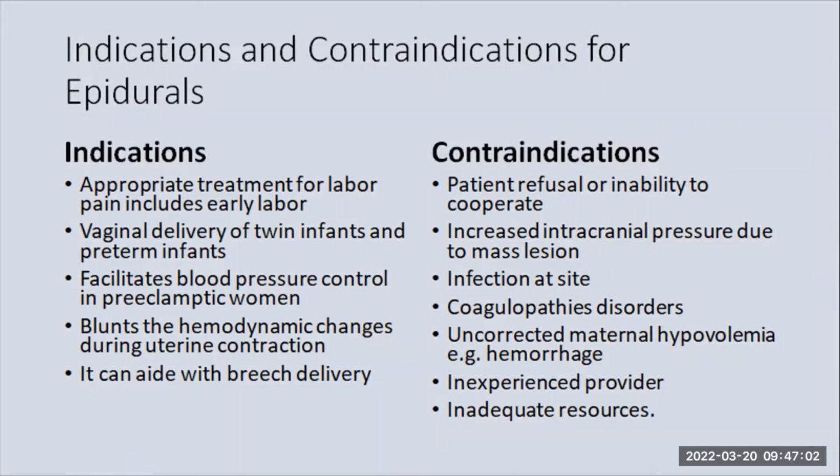Some of the indications are treatment for labor pain. This also includes early labor, vaginal delivery of twin infants and preterm infants. Epidurals can help facilitate blood pressure control, especially in pre-eclamptic women. It also blunts the hemodynamic changes during uterine contraction and aids with deliveries.